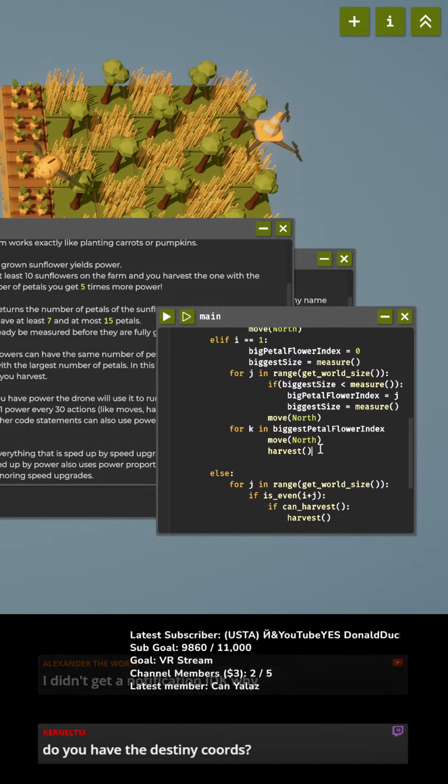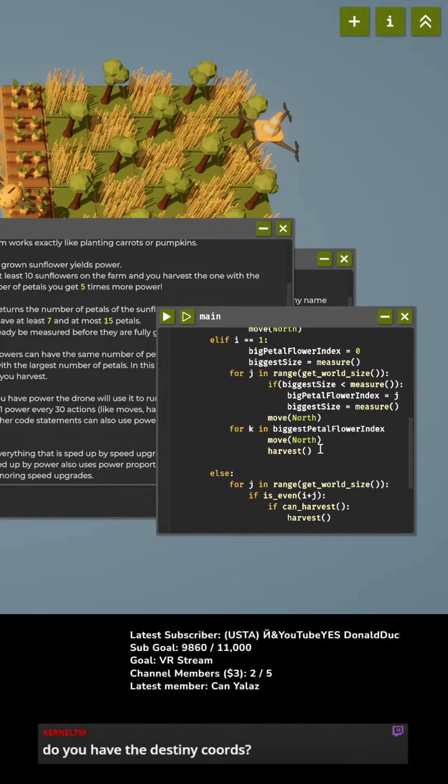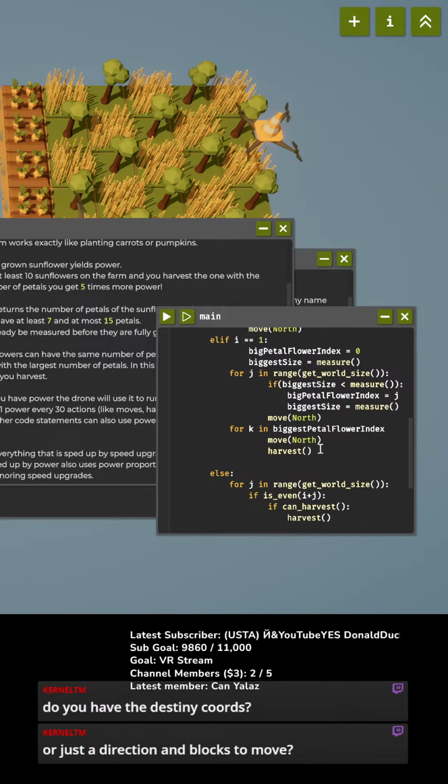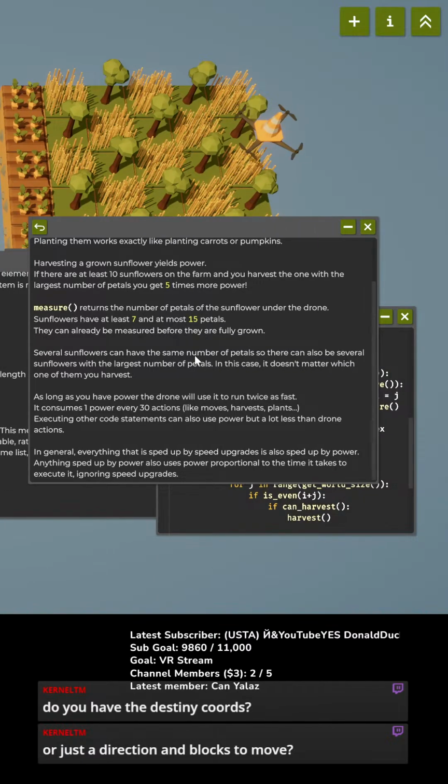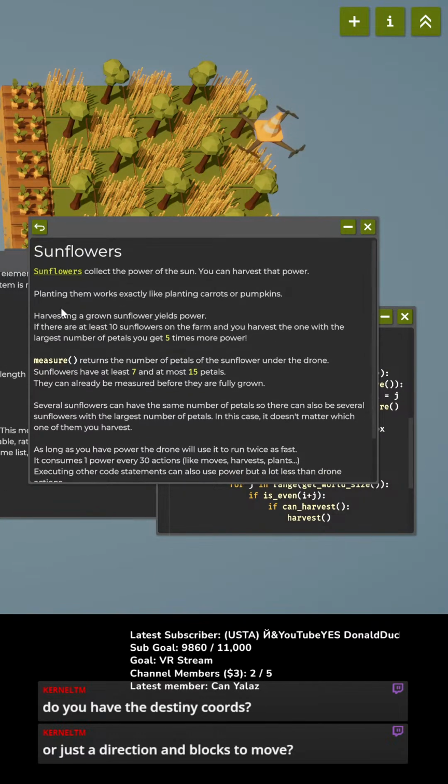Yeah. Do I have the Destiny chords? Yes, the Destiny chords are 1 over and biggest petal flower index up. So I have the Destiny chords. How do I move to specific coordinates? What's the command for that? That's the part I don't know.